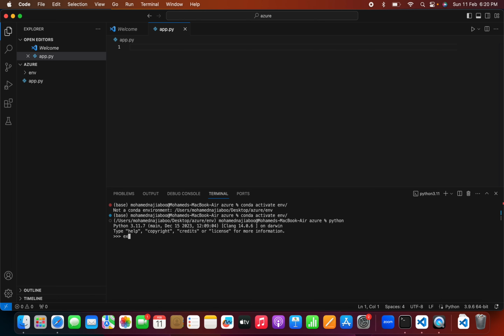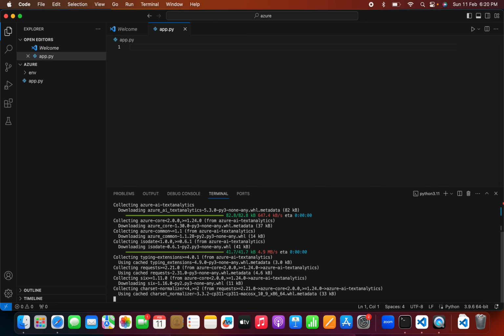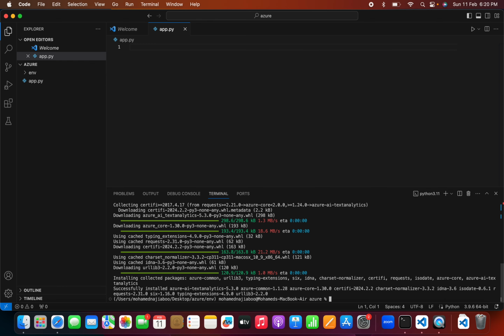Now I can install the requirement, Azure AI Text Analytics. So this is the package. Let me execute that. The package installation is in progress. Okay, this is done.